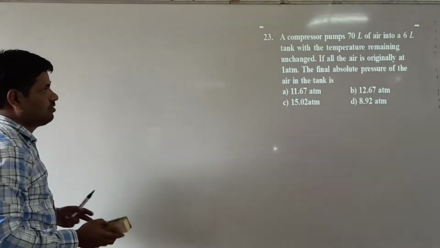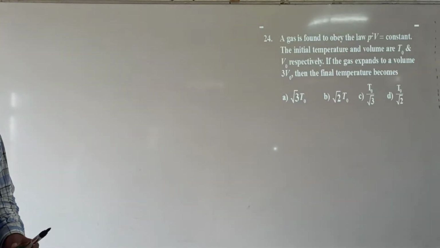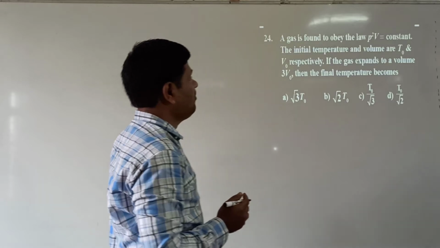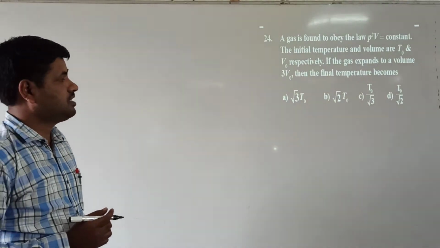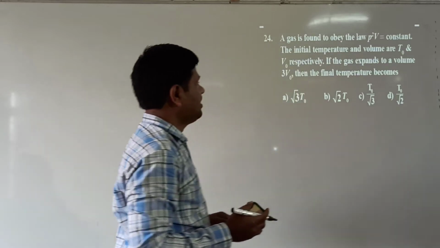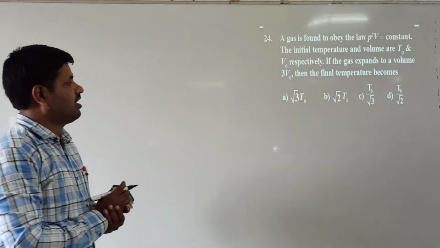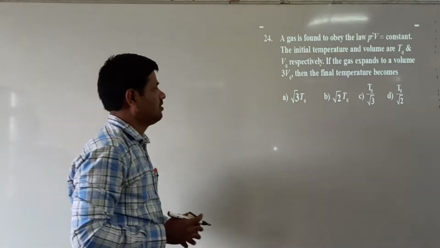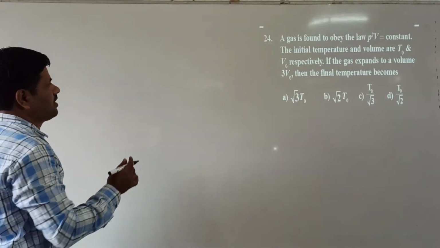Next we go to question number 24. A gas is found to obey the law P square V equal to constant. The initial temperature and volume are T0 and V0 respectively. The gas expands to volume 3 V0. Then the final temperature becomes to be found.